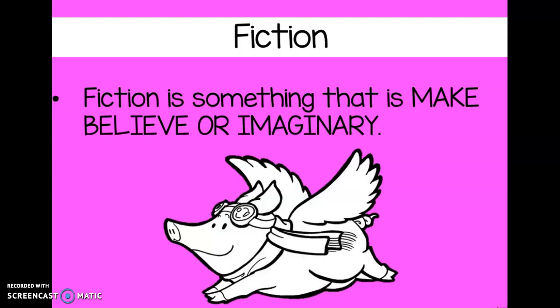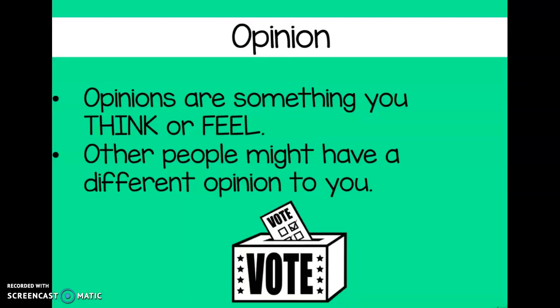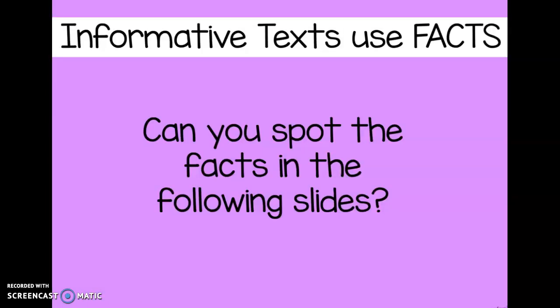That wouldn't be a fact, that's something that's make believe or imaginary. Where an opinion is something that you think or feel. So you might say, I love dogs. That's an opinion. It's not a fact, it's not fiction, it's something that you feel. Okay? So informative texts use facts. So what we're going to be working on is writing facts about animals we are learning about.